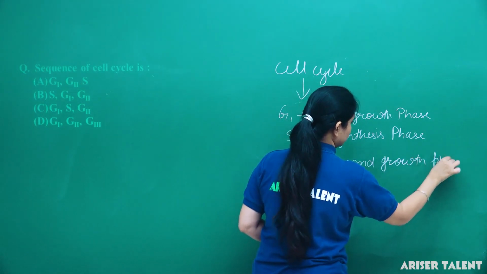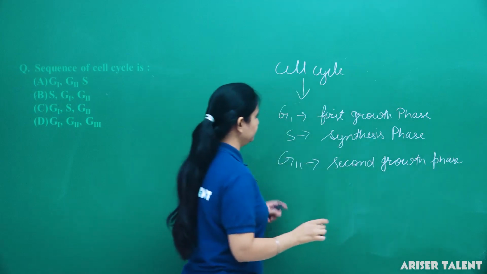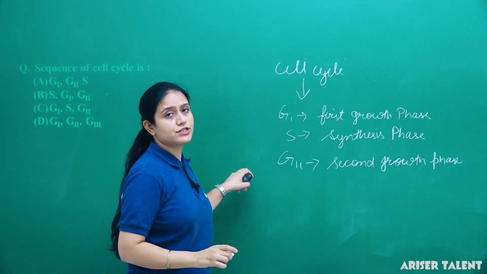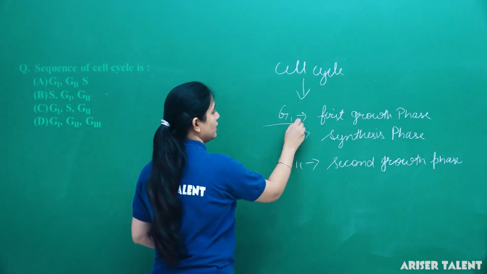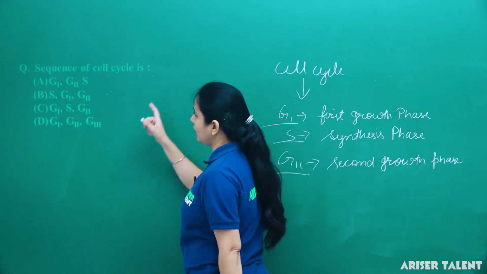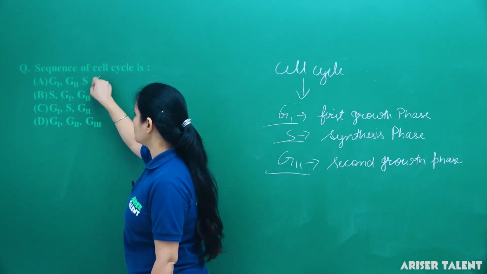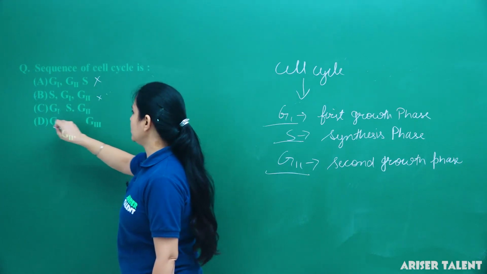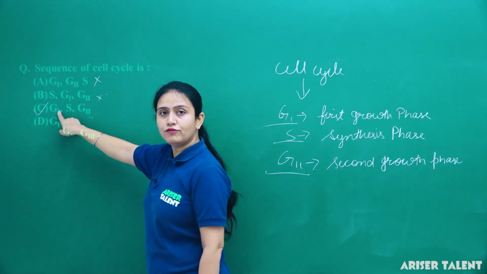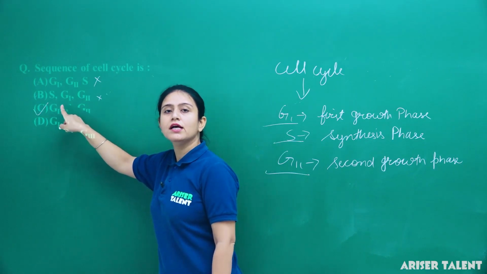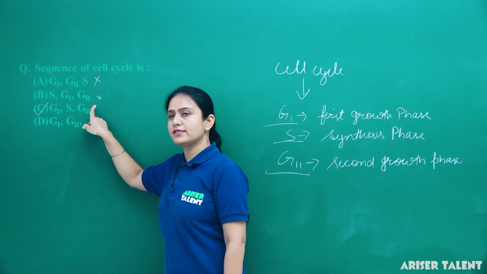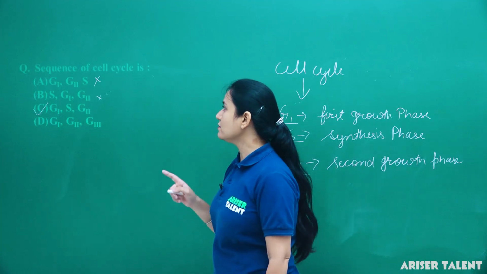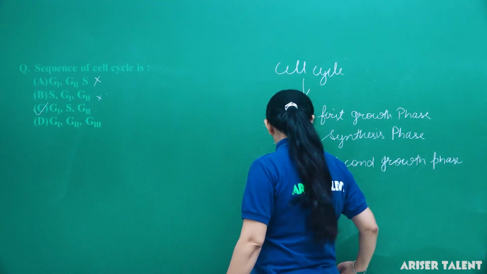So what are the different stages of cell cycle? G1, S and G2. So option G1, G2, S is wrong, S, G1, G2 is wrong, G1, S, G2 is the correct option, means first growth phase, then synthesize phase and then second growth phase. So the sequence of cell cycle will be option C.